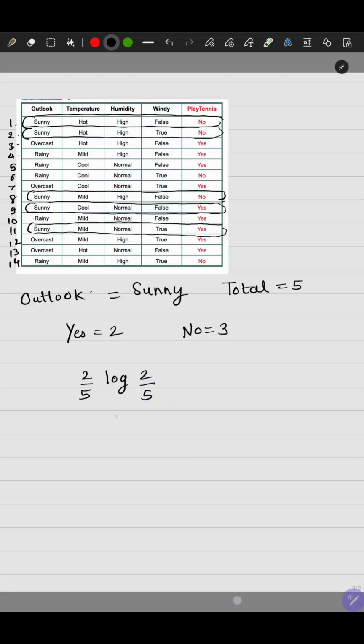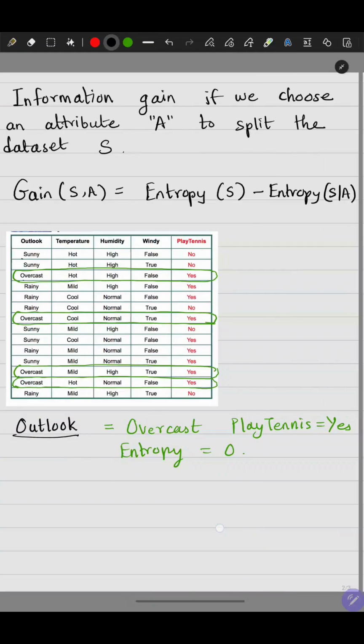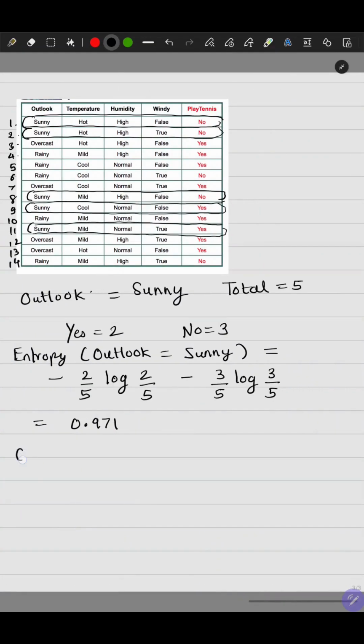Multiply that by the log of the probability and append a minus sign because this is going to be a negative number. Similarly, the probability of no is 3 by 5. Multiply that with the log of the same probability, and because this is going to be negative, we use a negative sign. So this is, you can say, the entropy of outlook equal to sunny, and this is given as this. Now you can take your time and calculate this. So this is 0.971.